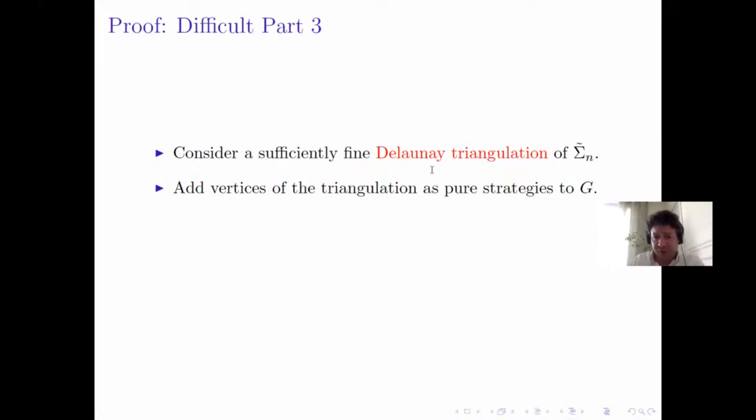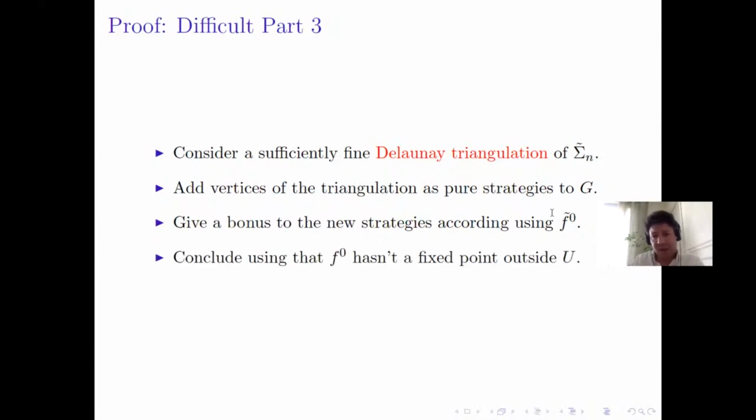We add the vertices of the triangulation to the original game G, and now we associate payoffs to these new pure strategies using this map f tilde. And we use the fact that F0 doesn't have a fixed point outside U to deduce that the game where we add these new strategies will have only one equilibrium, our original equilibrium.